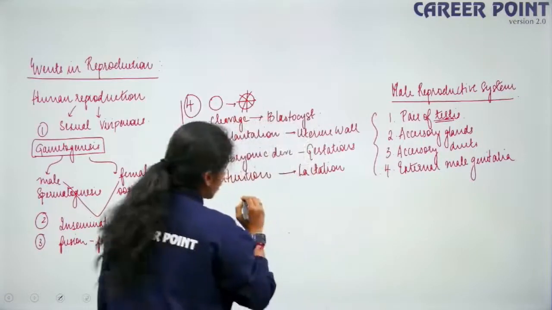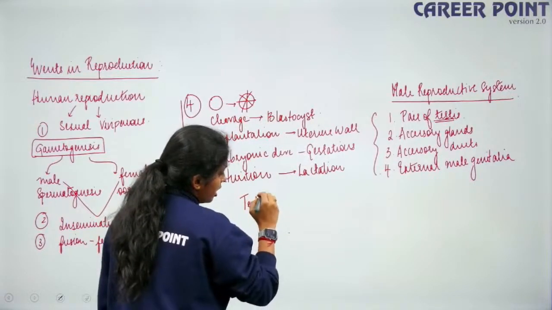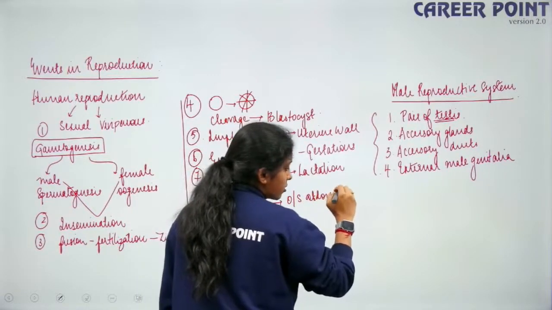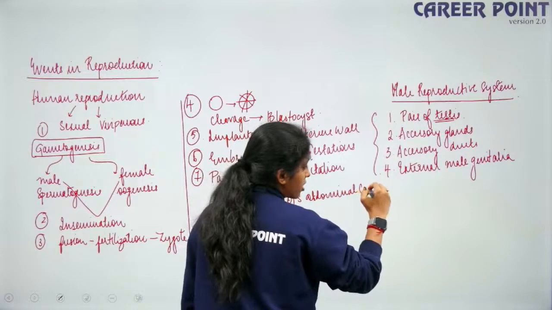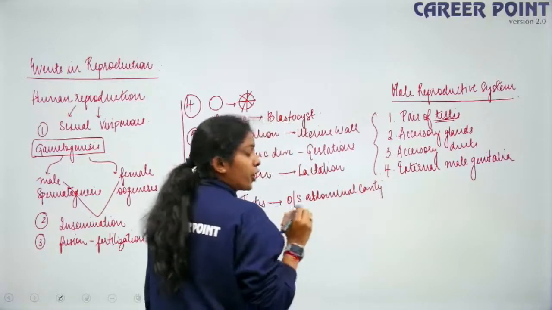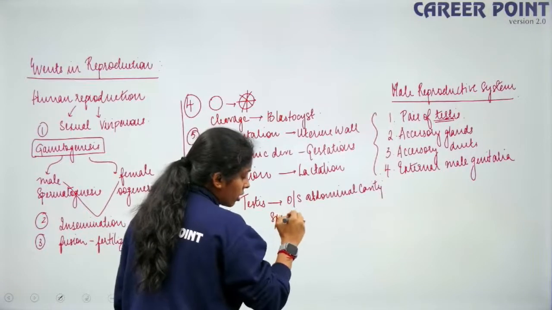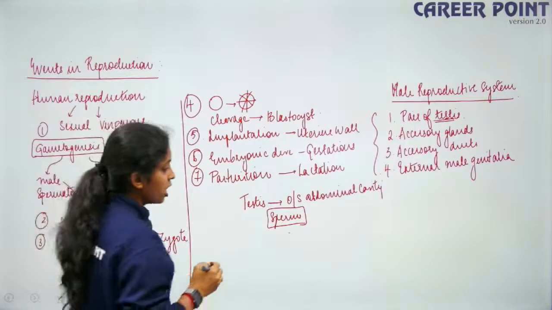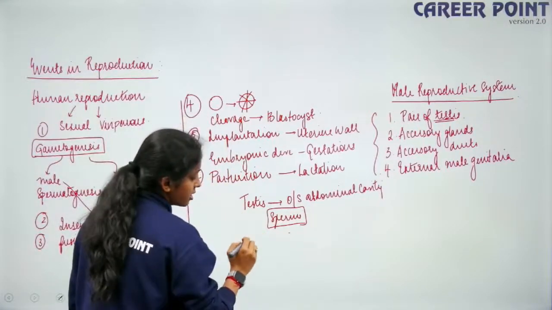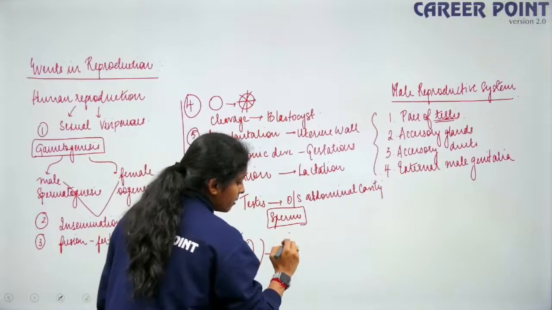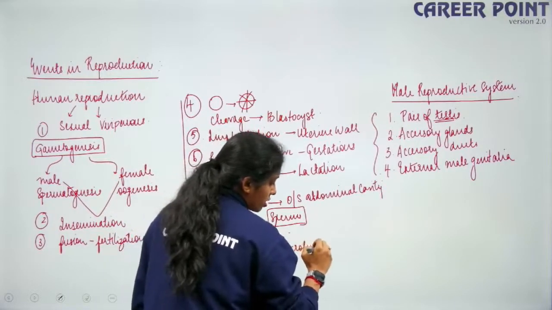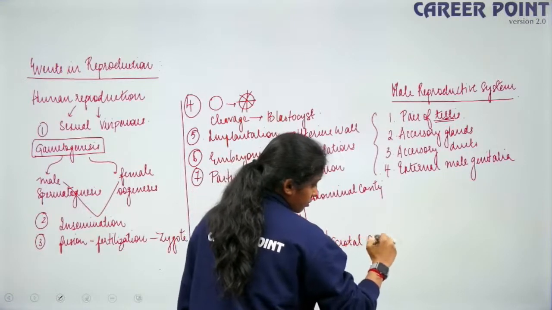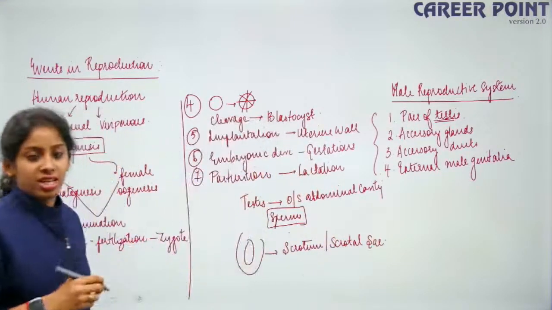So, a pair of testes. We know the testis is located outside the abdominal cavity. Why is it located outside the abdominal cavity? Because to produce sperms, it needs a much lower temperature. That is why it is situated outside the abdominal cavity. You have a pair of testes, and the testis is suspended inside a sac called the scrotum or scrotal sac. This is what we were discussing in the previous lecture.